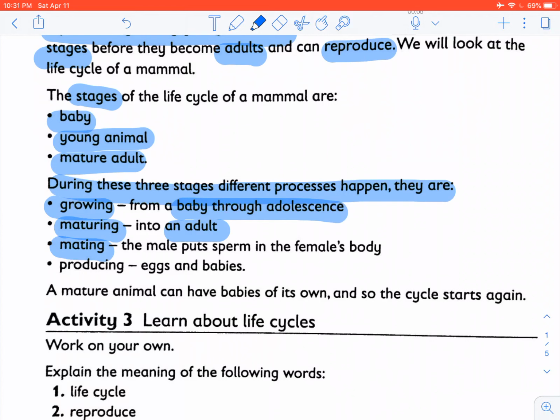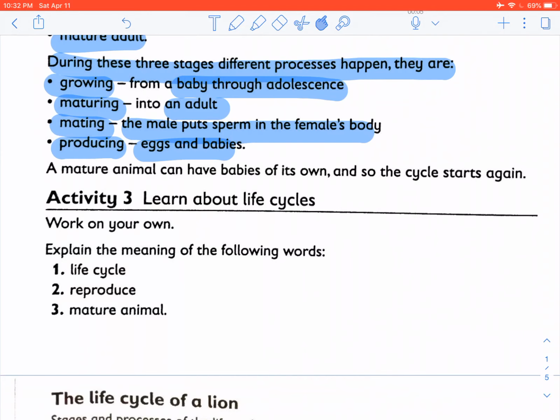Mating means they are now going to reproduce. The male puts the sperm into the female's body and producing or reproducing. That means they produce eggs and have babies. A mature animal can have babies of its own, and so the cycle starts again.